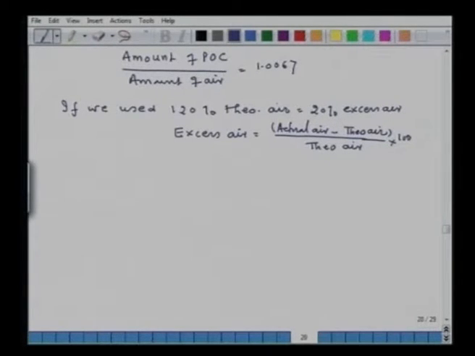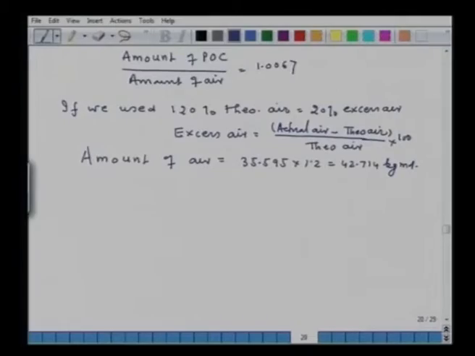So, if we use 120% theoretical air, then the amount of air would be straight away 35.595 into 1.2, that is equal to 42.714 kg mole. So, that is how you can determine the amount of air.